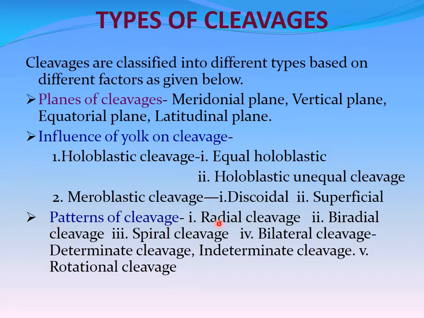Patterns of cleavage. Based on the patterns, the cleavages are of the following types: radial cleavage, biradial cleavage, spiral cleavage, bilateral cleavage, indeterminate cleavage, determinate cleavage, and finally rotational cleavage. So all these are the cleavages that are classified based on different factors: based on planes, based on yolk, and based on patterns of cleavage.